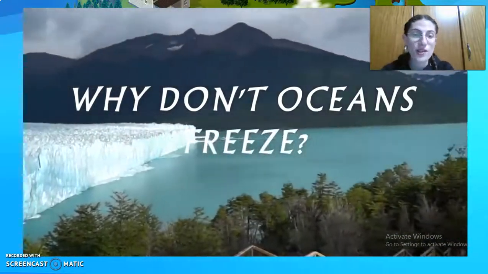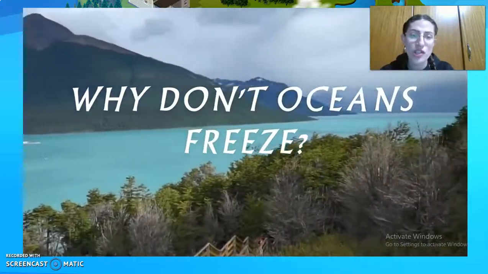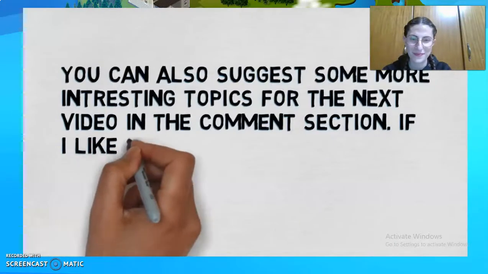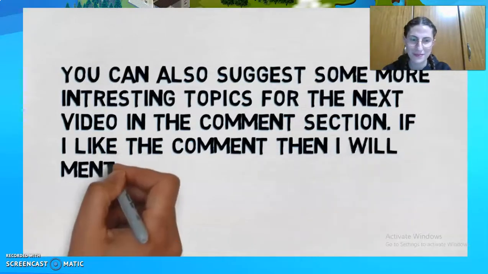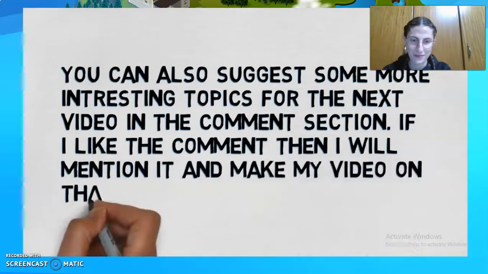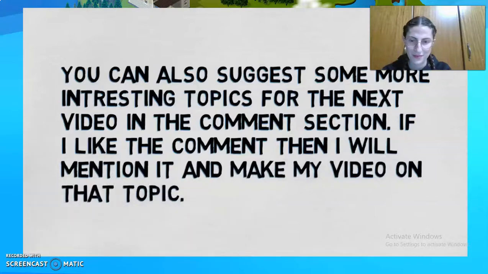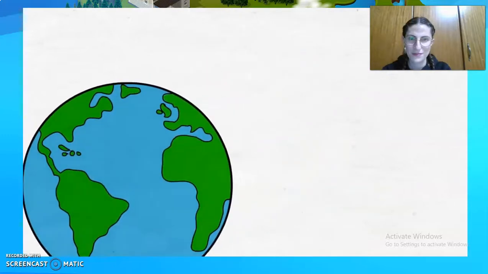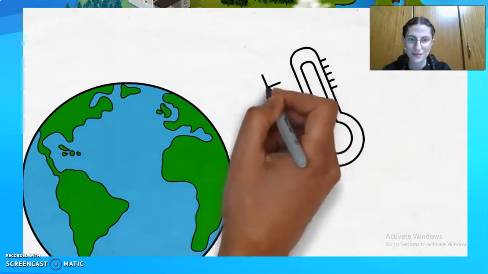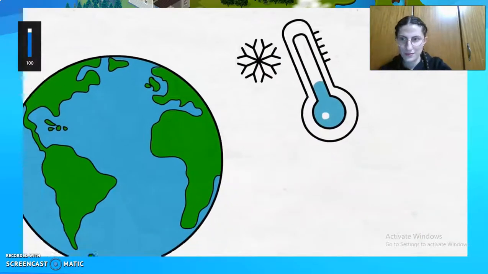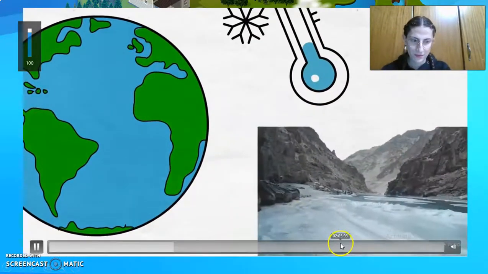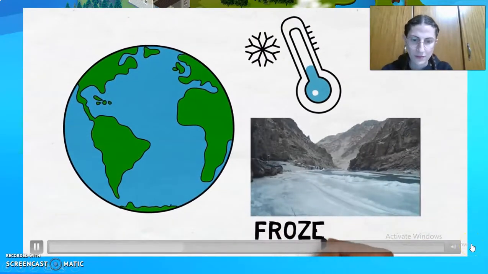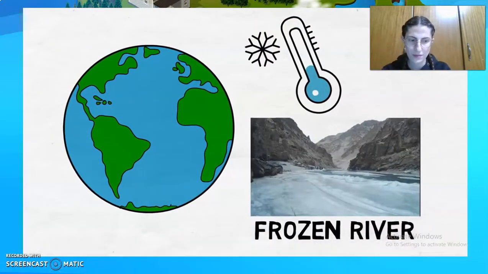So why don't oceans freeze completely? They freeze partially, okay? In many parts of the world, winter temperatures drop low enough to make rivers and lakes freeze. And in those same parts of the world, where even those waters freeze, the ocean waters will not. Think about the pictures you've seen of the Arctic region. Most of the Earth's Arctic region is a frozen tundra, except the ocean.